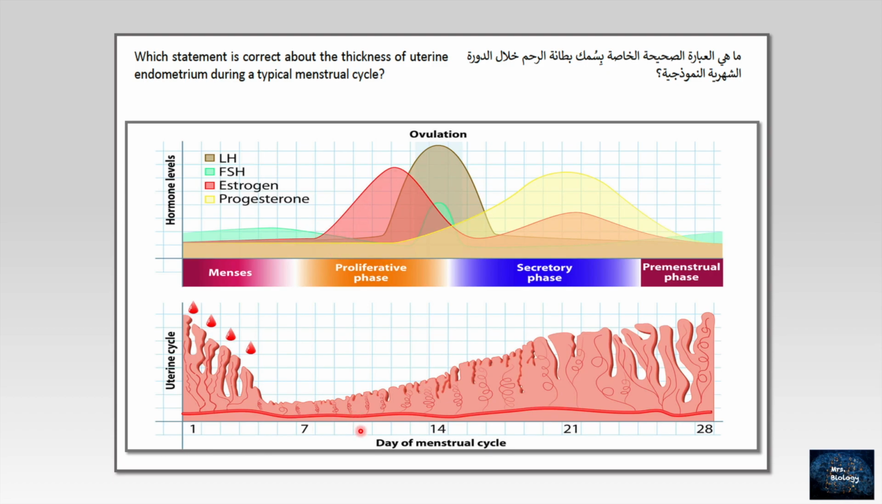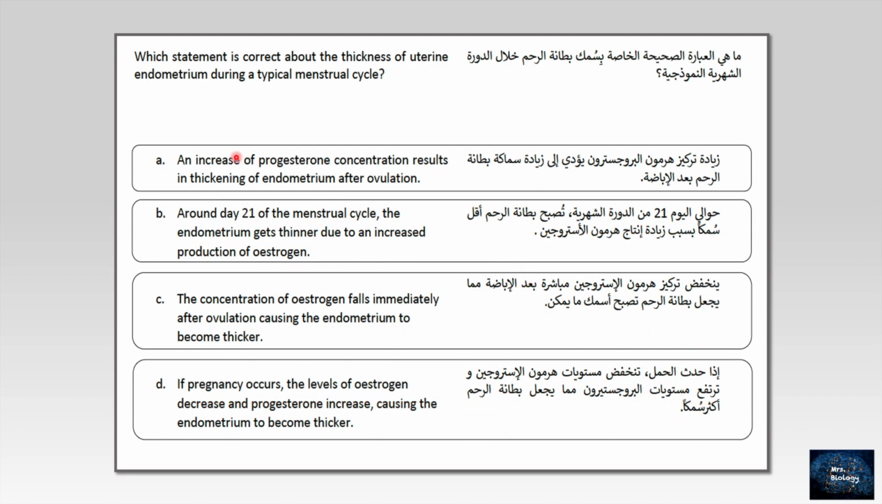As we see here, estrogen and progesterone levels. Estrogen will increase and the thickening of the endometrium will increase. During ovulation, the estrogen level will decrease, but who will increase again? Progesterone, and that will cause the endometrium to be thicker. Okay, let's go back to the options. A, an increase of progesterone concentration results in thickening of the endometrium after ovulation, which is right 100%, as I showed you before. Please go back and check the graphs.